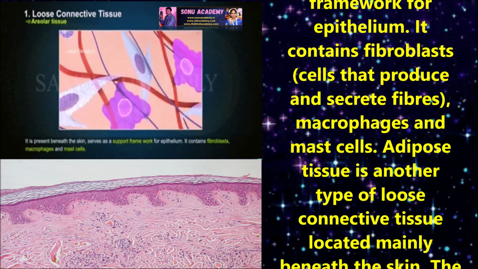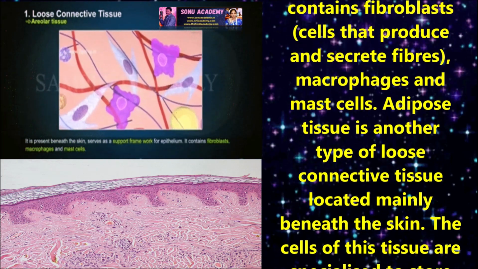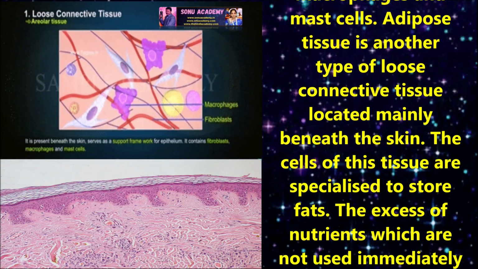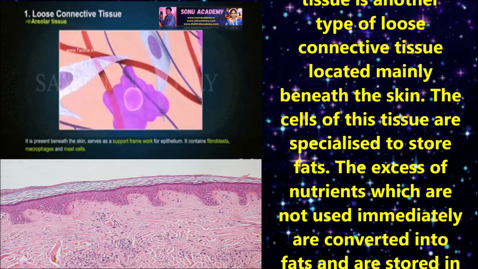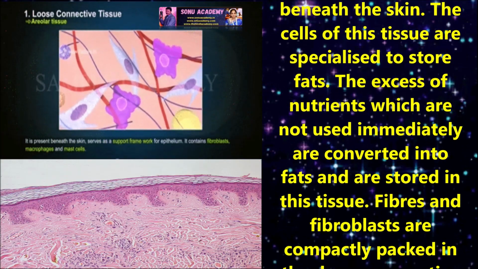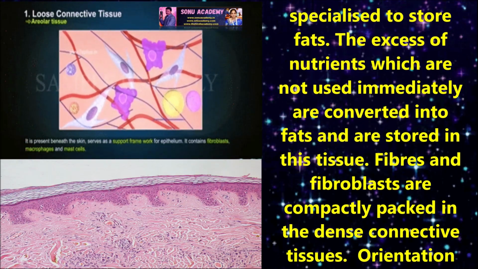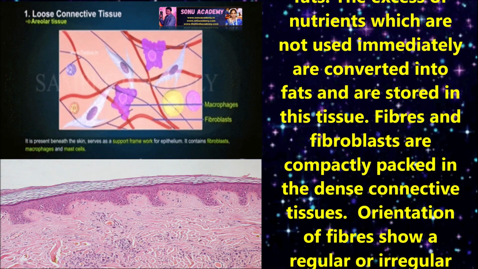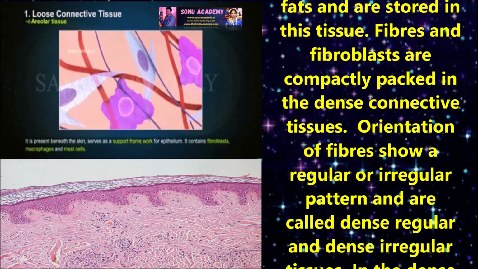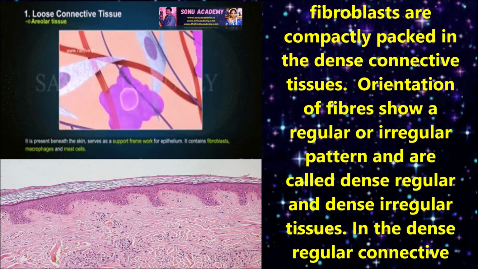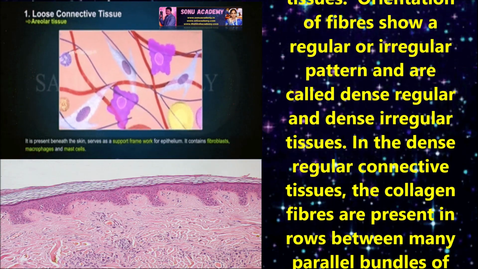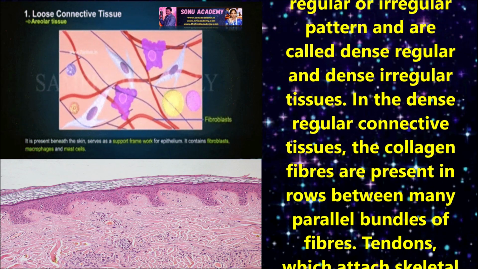Adipose tissue is another type of loose connective tissue located mainly beneath the skin. The cells of this tissue are specialized to store fats. The excess of nutrients which are not used immediately are converted into fats and stored in this tissue. Fibers and fibroblasts are compactly packed in the dense connective tissue. Orientation of fibers shows a regular or irregular pattern, and the tissues are dense regular and dense irregular.